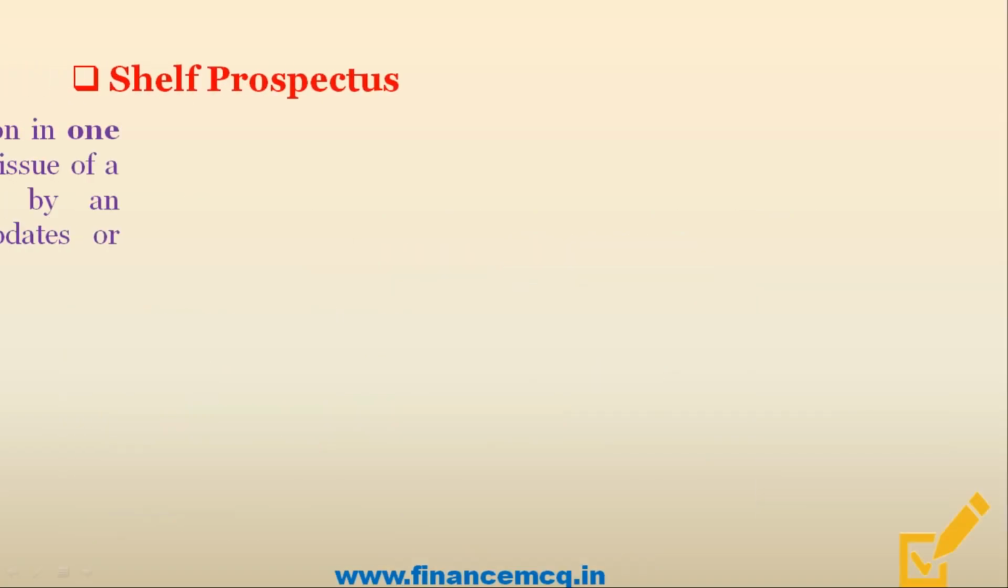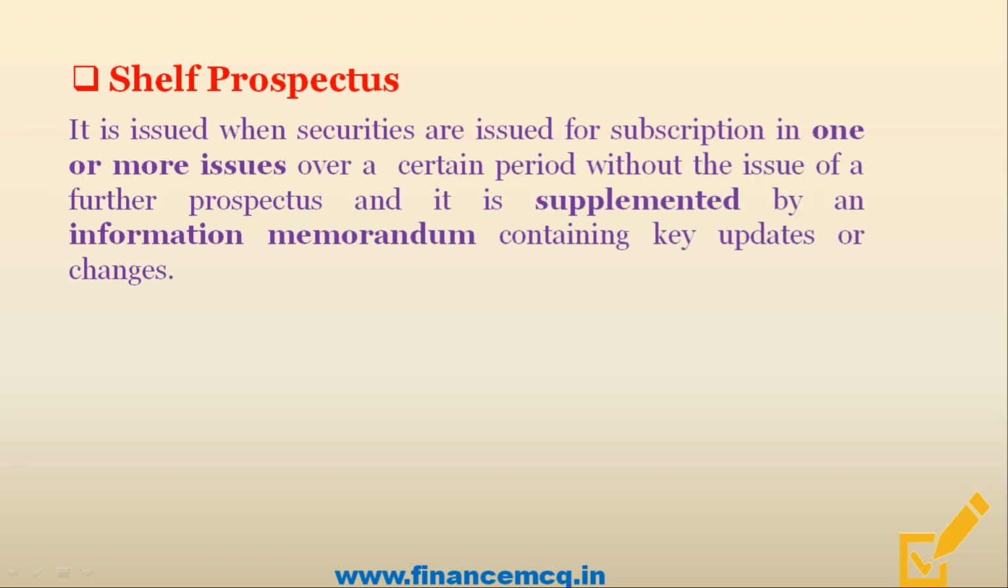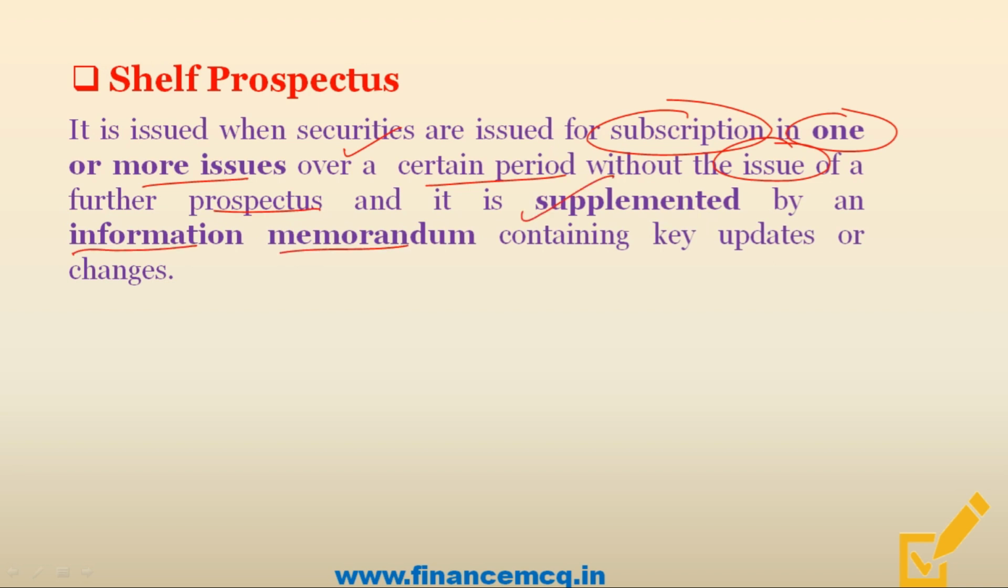So let's begin. So friends, in the previous lecture we studied about shelf prospectus. So friends, shelf prospectus is issued when securities are issued for subscription in one or more issues over a certain period without the issue of any further prospectus. And friends, it is supplemented by an information memorandum containing key updates or changes. So friends, when a company is issuing different class of securities over a certain period of time, then instead of publishing prospectus every time, it can just publish a shelf prospectus with a given time validity and can supplement it with information memorandum whenever a new class of securities is issued.